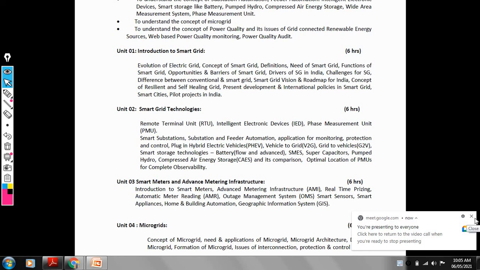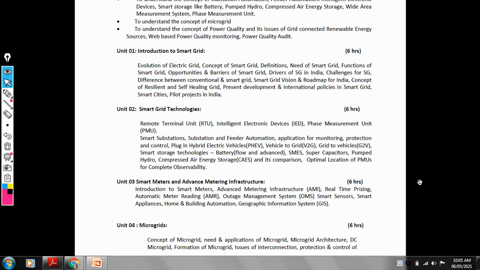In unit number 4, we need the concept of microgrid, the necessity of microgrid, and the applications of microgrid. Then we need the architecture of microgrid, because the architecture of microgrid is based on different parameters like the energy storage system.